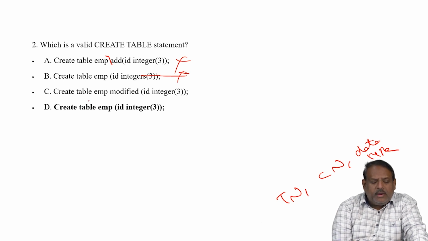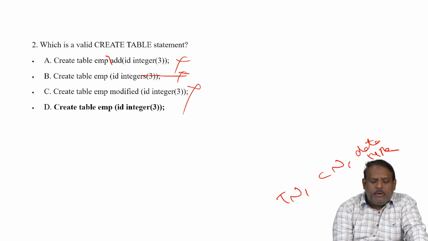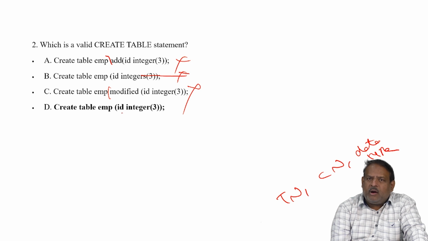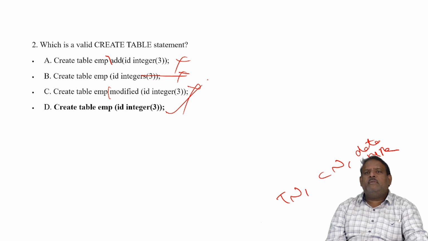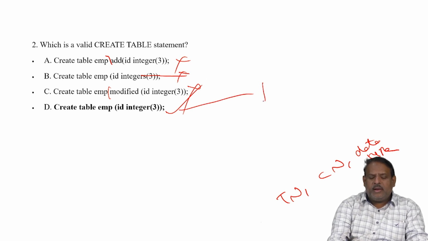Next, create table EMP modified. Again there is a space between EMP and modified. This is also an invalid statement. There will be no gap in a table name. Here EMP is one word, modified is a second word, and there is a gap between the two, so this is not valid. We are left with only the last statement: create table EMP with table name EMP, ID as a column name, and integer as a data type. This is a valid create table statement, and the right answer is D.